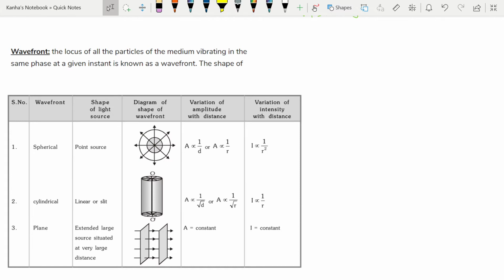So first of all, the locus of all particles of the medium vibrating in the same phase at a given instant is known as the wavefront. We're looking at the different shapes that are possible. So the first one is the spherical wavefront.